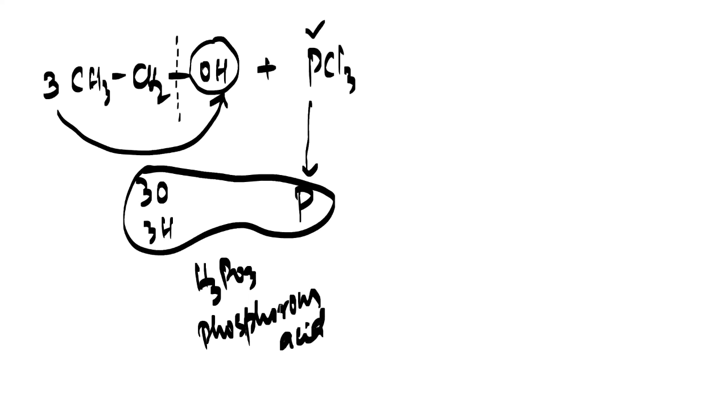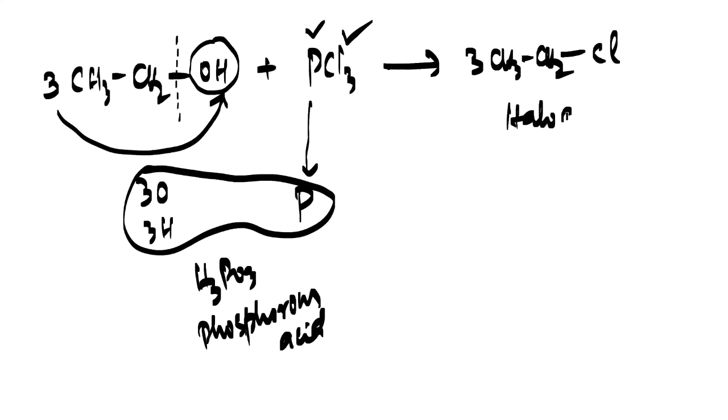So I hope you have understood. Now this part, CH3, CH2, remains there 3 times. Chlorine is 3 times, it will come here as Cl. So you are getting a haloalkane, my dear friends. I hope you are understanding.